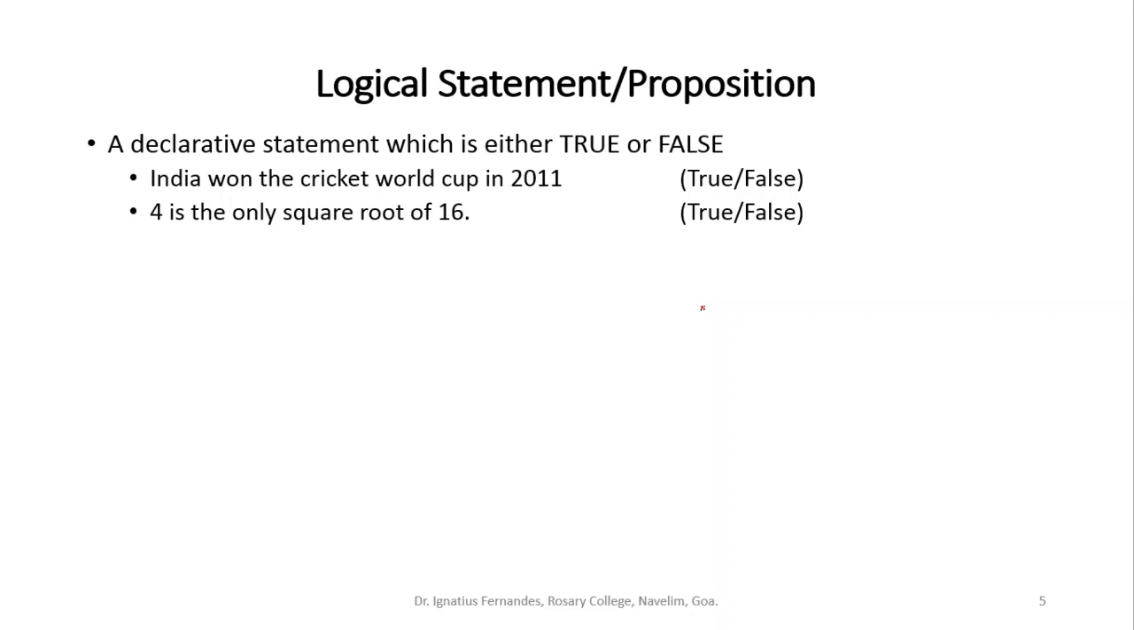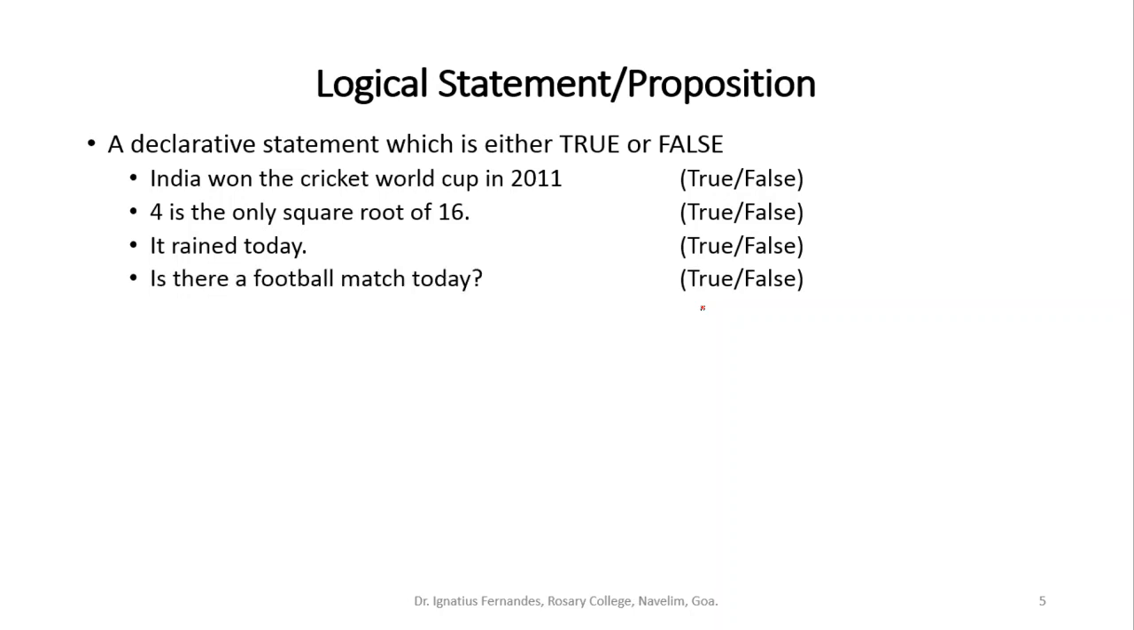So both these are logical statements. It rained today. Again, based on whether it has rained today or not, you'll say it is either true or false. So this is also a logical statement. Is there a football match today? Now, this is sort of a question. This is not really a declarative statement which you can assign a value true or false.